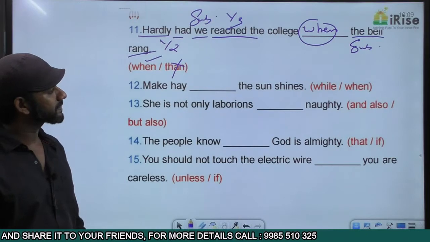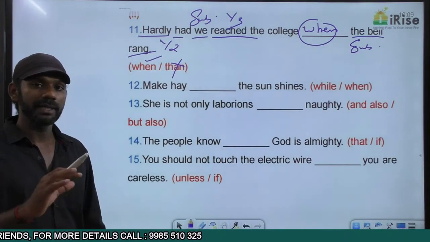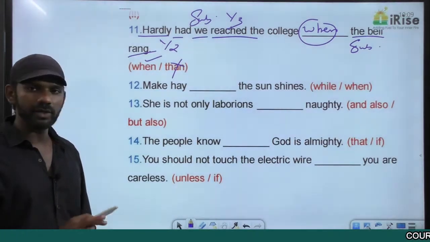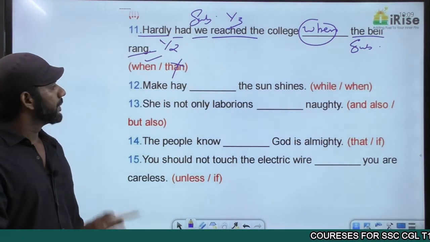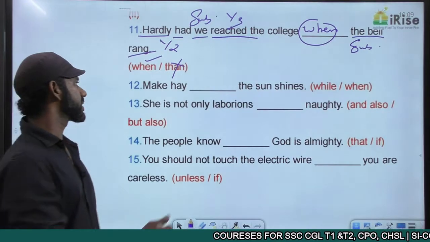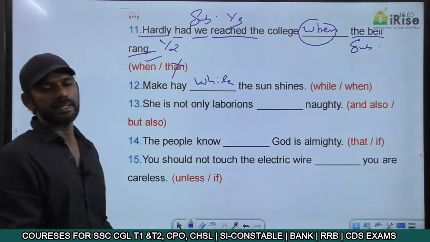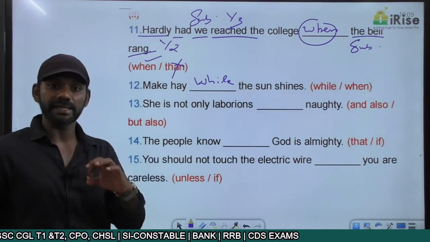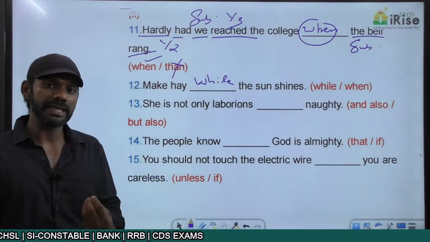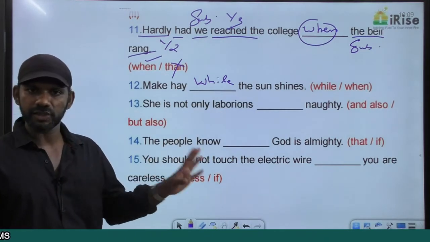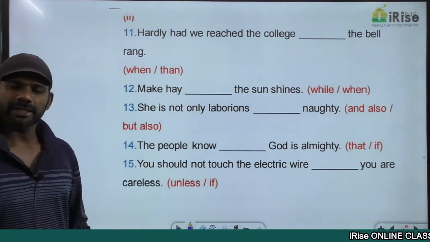The next one. This is also a proverb. It cannot be asked as questions, so you need to know proverbs, idioms and phrases by heart. Idioms and phrases we'll discuss anyway. Make hay when the sun shines is wrong. The correct proverb is make hay while the sun shines. That means what we have to do, we have to do it at the exact time. If we don't do it at the exact time, it may not be successful. So make hay while the sun shines. Come to the next question.